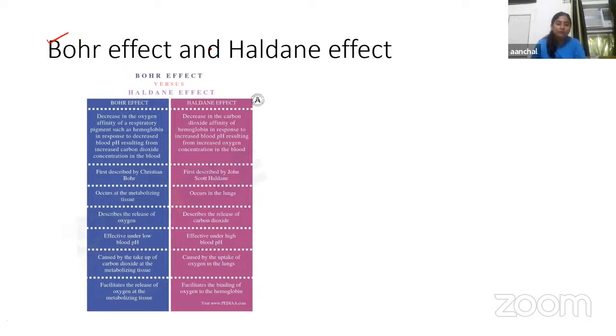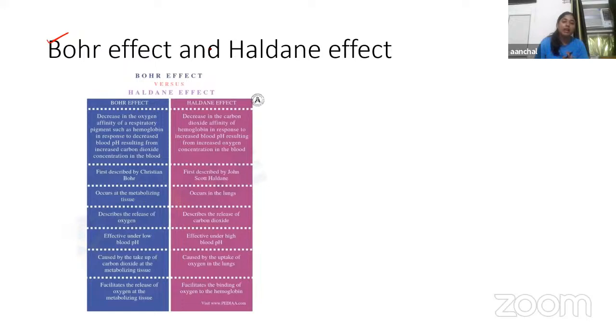According to him, in the tissues, due to continuous metabolic activities, the partial pressure of CO2 is very high and the partial pressure of oxygen is low, right? So due to the pressure gradient, carbon dioxide enters the blood and oxygen is released from the blood to the tissue, and the presence of CO2 decreases the affinity of hemoglobin for oxygen. So it enhances further release of O2 to the tissue, and the ODC curve will shift towards the right.